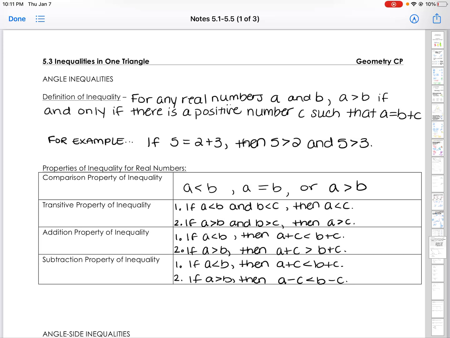5-3 inequalities in one triangle. Angle inequalities. So the definition of inequality is that for any real numbers a and b, a is greater than